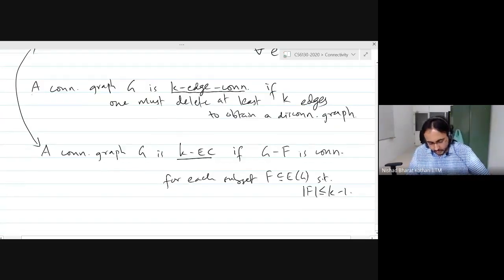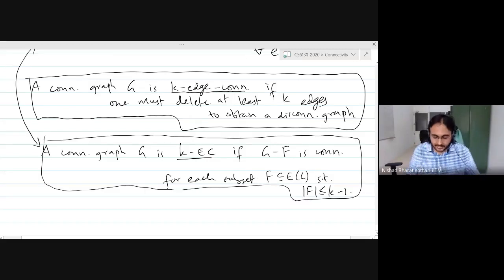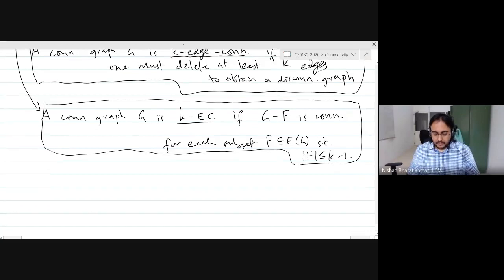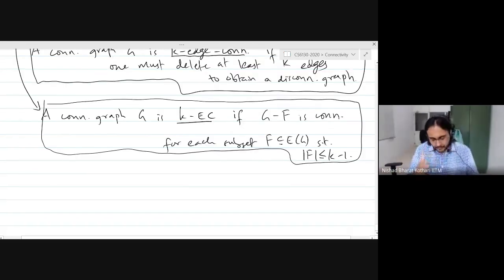So these are two equivalent definitions. Is everybody convinced? If you remove at most k minus 1 edges, then the graph will remain connected. This is the same as saying that you need to remove at least k edges in order to disconnect the graph.